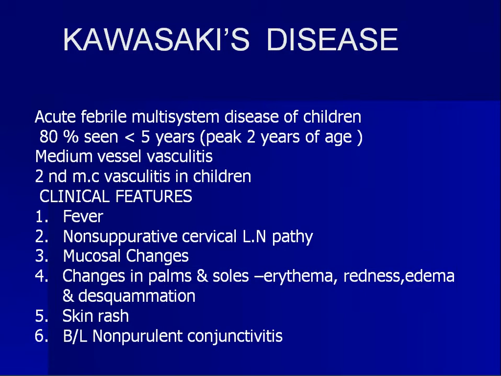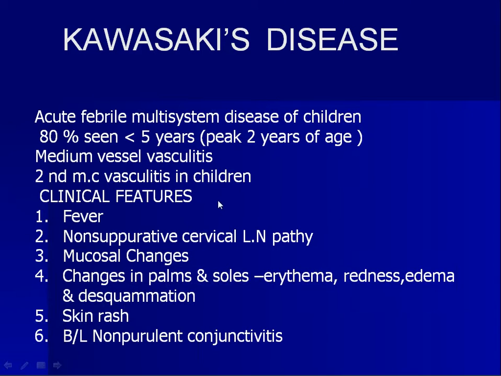And how does the child present? He presents with fever, non-suppurative lymphadenopathy, mucosal changes, and changes in palms and soles, that is erythema, edema, and desquamation, and a skin rash and bilateral non-purulent conjunctivitis. So it is a febrile multi-system disease, with involvement of almost all systems.